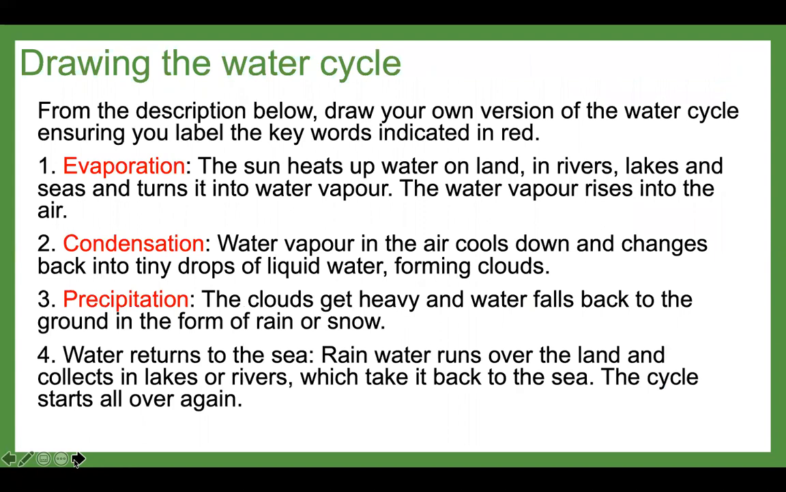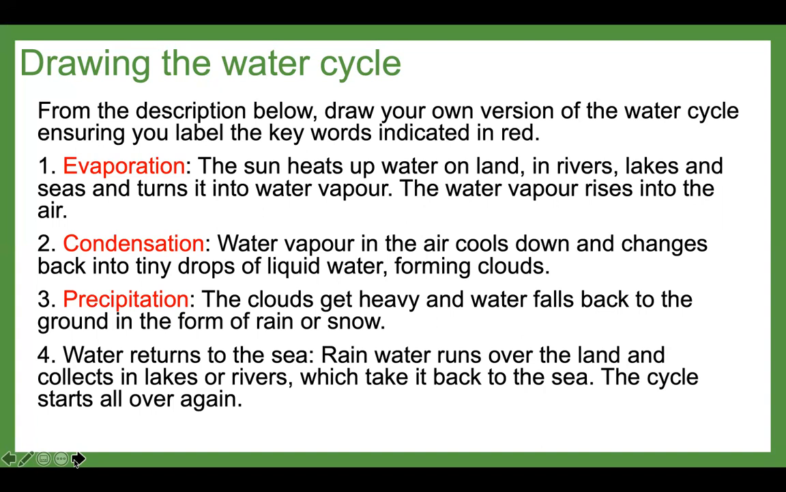Now you're going to have a go at drawing the water cycle. So from the description below, you need to draw your own version of the water cycle, ensuring you label the keywords indicated in red. So in your diagram, you need to include the word evaporation, condensation, and precipitation.